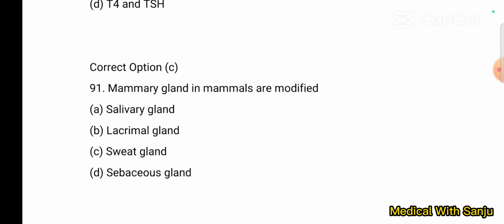Question number 91. Mammary gland in mammals are modified: option A, salivary gland; option B, lacrimal gland; option C, sweat gland; and option D, sebaceous gland.